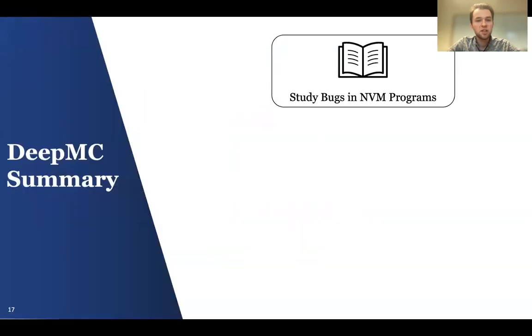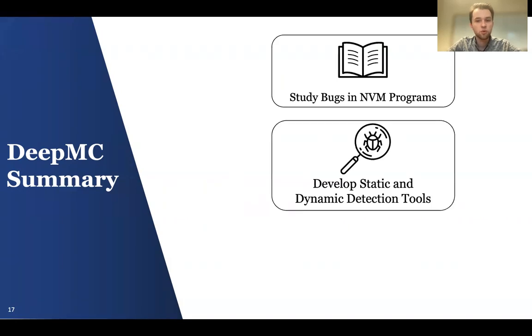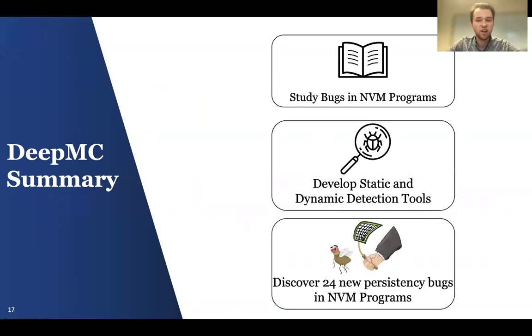In summary, we begin by studying bugs in NVM programs. From these, we develop checking rules and a static and dynamic analysis tool, DeepMC, to detect them. We can show DeepMC's effectiveness by discovering 24 new persistency bugs in existing NVM programs.